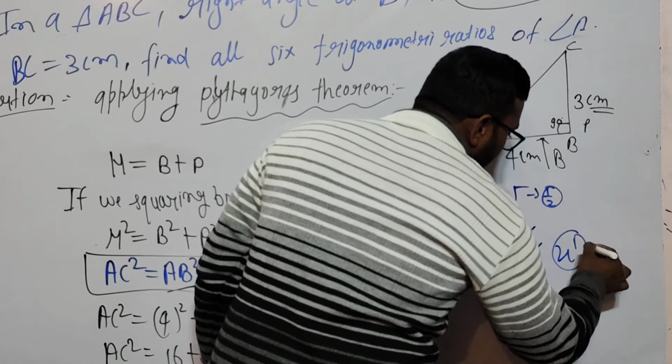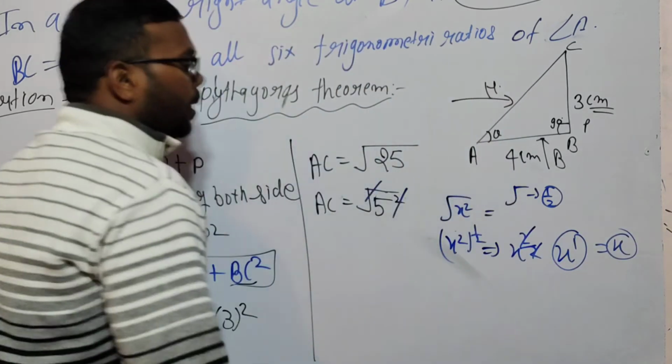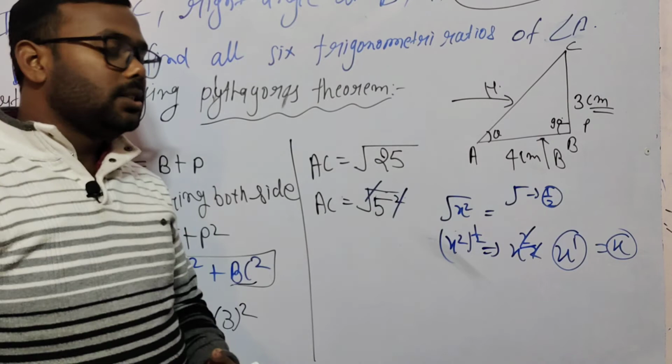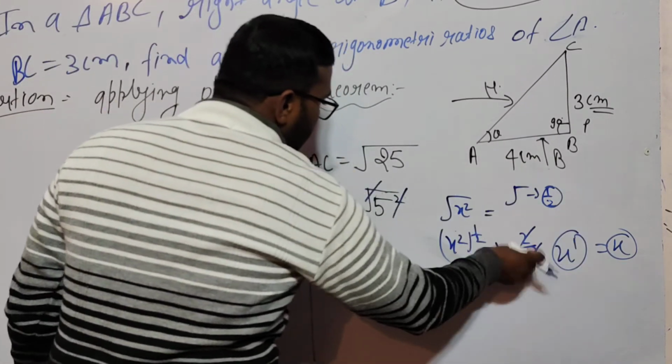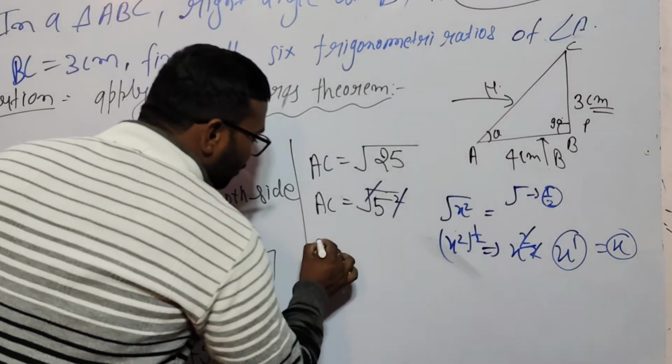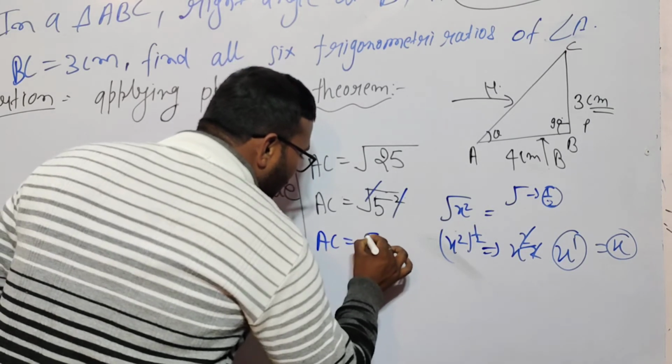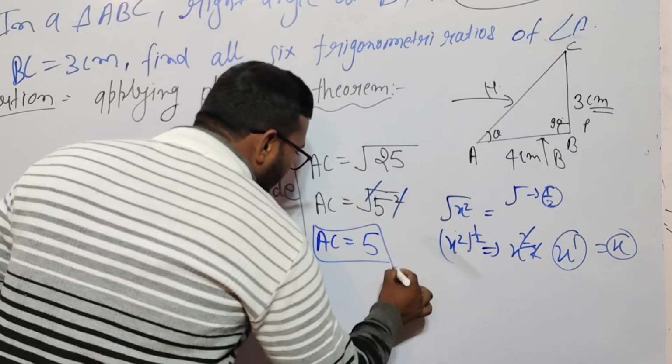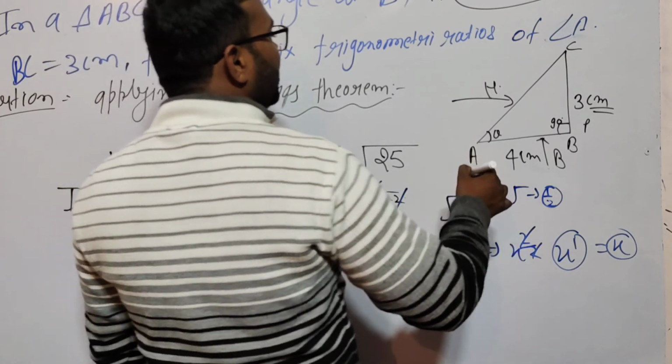So x to the power 1 is equal to x. This is how it is resolved here. So AC is equal to 5. Your hypotenuse is 5.